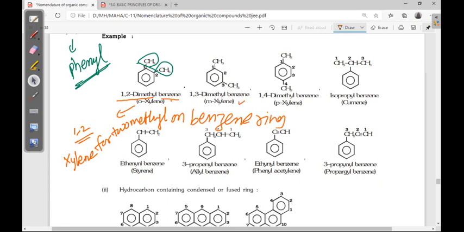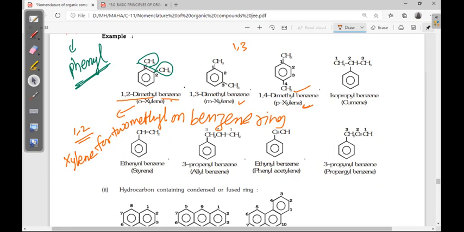Meta already indicates the 1,3 position, so the two methyl groups are present on the benzene ring at 1,3 positions. Then para means the 4th position, 1,4-dimethylbenzene. The IUPAC name is 1,4-dimethylbenzene. The common name is paraxylene.